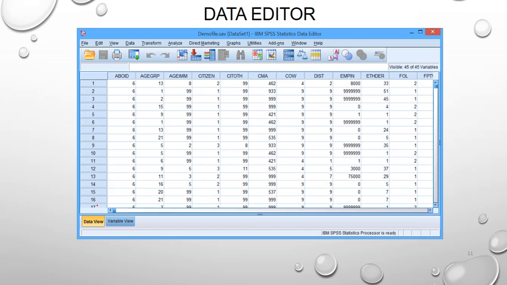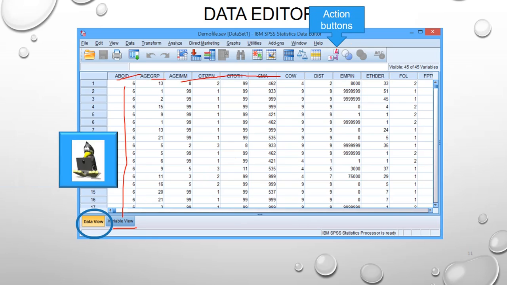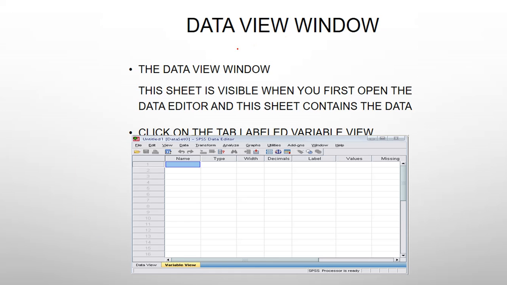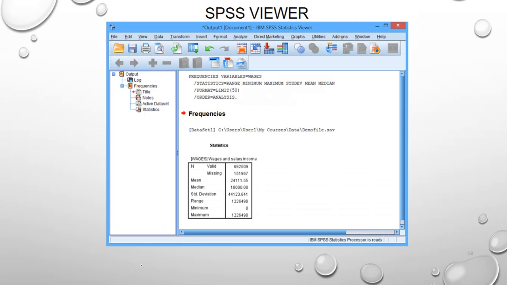Now let's see the Data Editor. Before this, we saw Variable View. This is our one variable, this is the second variable, and these are all the variables of the data set. When you press on Data View, this is how you view the data. I think I already explained this slide. This is how you can see Variable View and Data View.